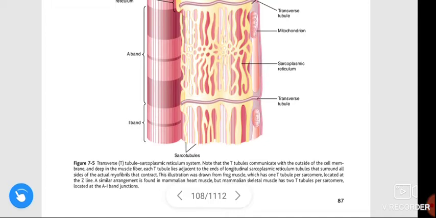Each T tubule lies adjacent to the ends of longitudinal sarcoplasmic reticular tubules that surround all the sites of the actual myofibrils that contract.